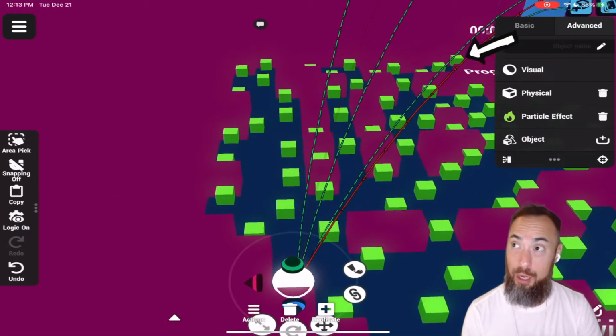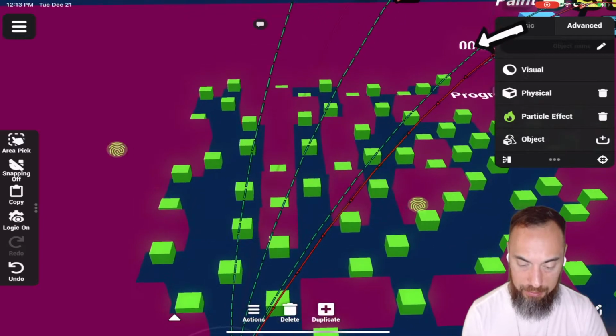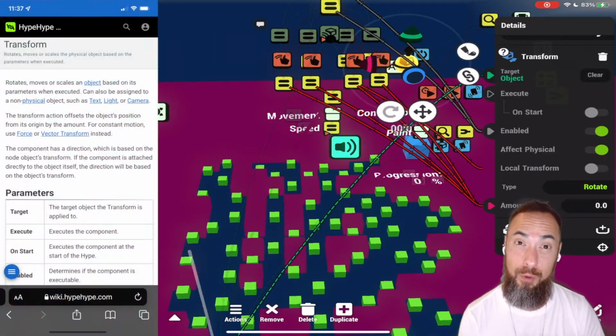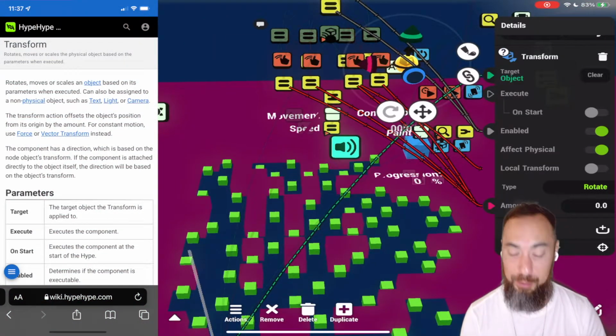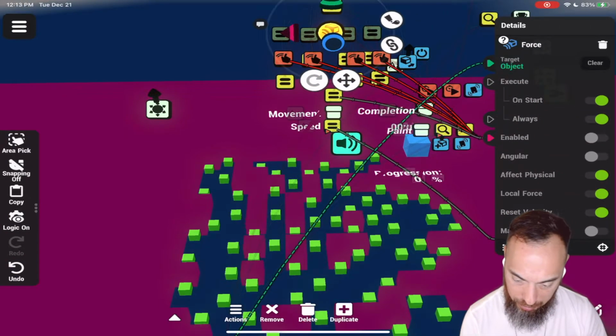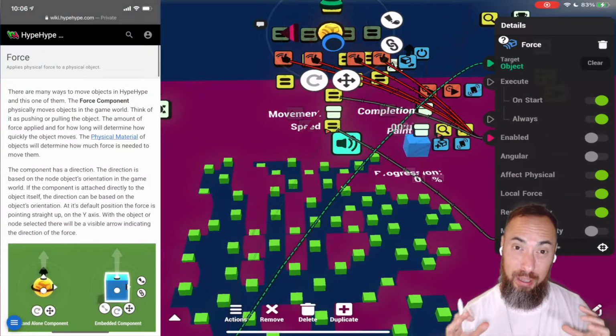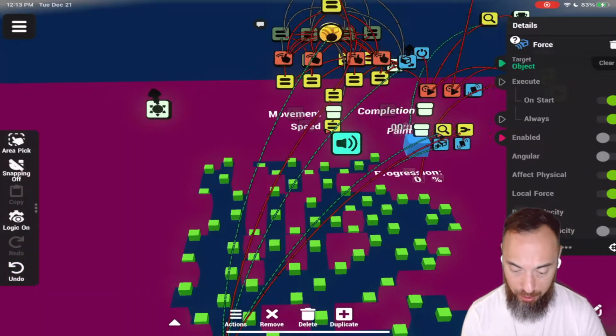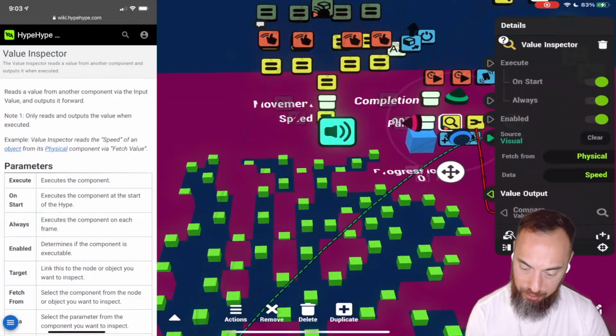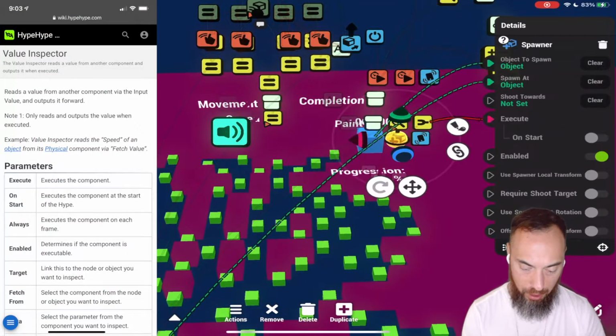So here we can follow the green dotted lines, and we can see this one goes to a transform that controls how the object rotates. And this one goes to a force that controls the movement of that white ball. Here we have a value inspector. This monitors the speed along with the spawner.